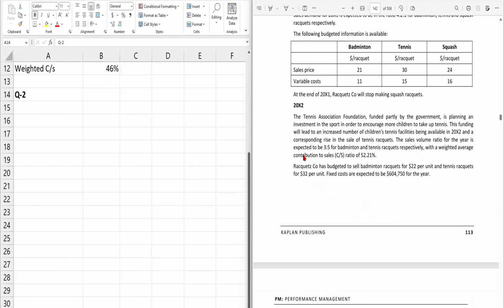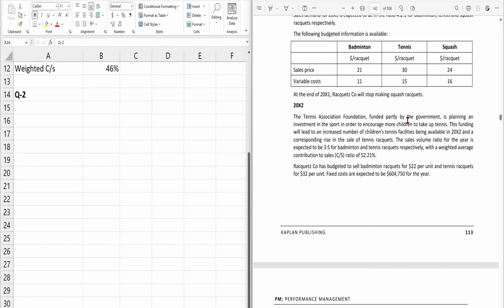Yeah. So the Tennis Association Foundation, funded partly by the government, is planning an investment in the sport in order to encourage more children to take up tennis. This funding will lead to an increase in the number of children's tennis facilities being available in 20x2 and a corresponding rise in the sales of tennis rackets.